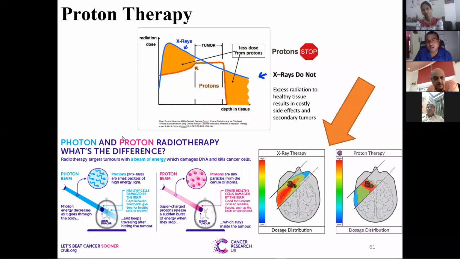Or gamma radiation therapy, teletherapy. So in all these places the radiation goes, and the radiation spillover is there, you can see from here. Normal cells are getting their dose, but in the case of proton therapy, the normal cells are not getting dose at all, only a little amount at the time of entrance. There is no red portion in this place, and after this there is no radiation. So that is the advantage of proton therapy.